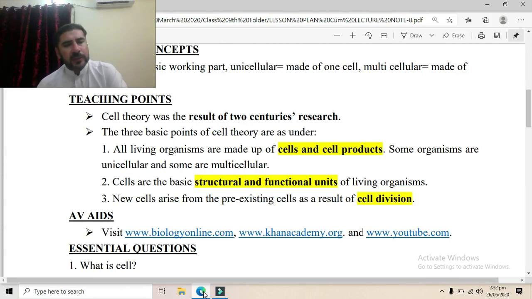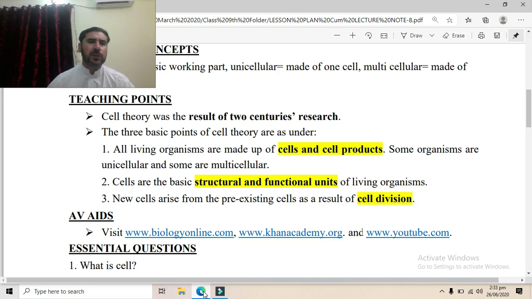The second point is the cell is basically the structural and functional unit of living organisms. The structural unit means that all living organisms, whether animals, plants or microbes, are made structurally of cells. If they are unicellular, they are made of a single cell. If they are multicellular, they are made of many cells. So in both cases, structurally, they are made of cells.